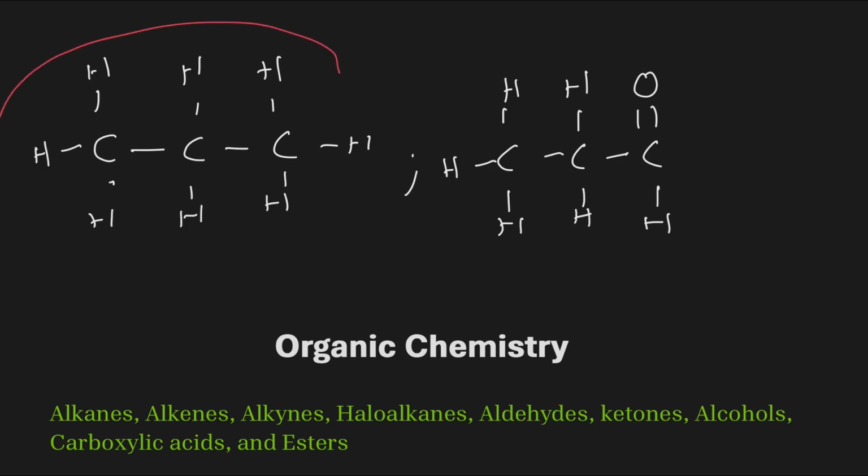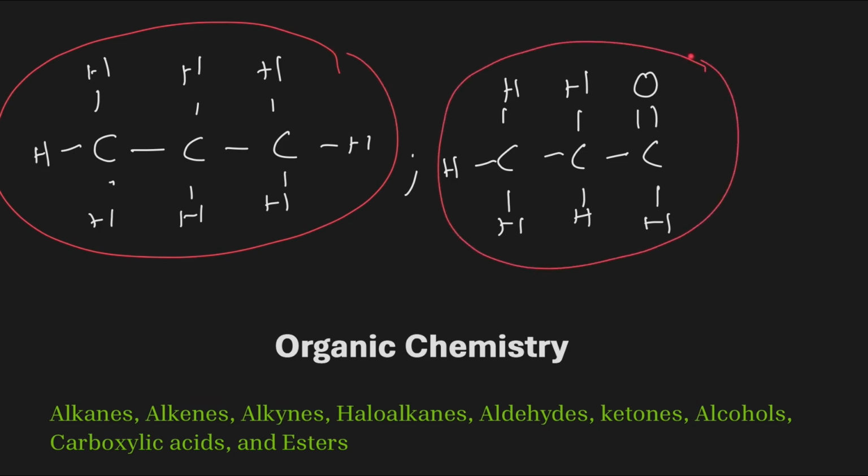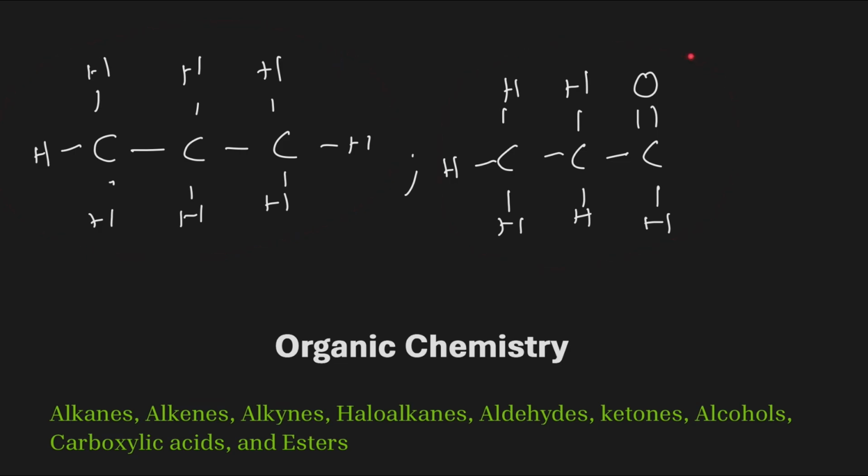Now, if you look at these two types of organic molecules, we can clearly see they have different behaviors. For example, in this first one, we only have single bonds in between carbons and hydrogens. And in this one, we have an oxygen bonded to the last carbon. These different functionalities of organic compounds introduce different categories we can use to categorize organic molecules.